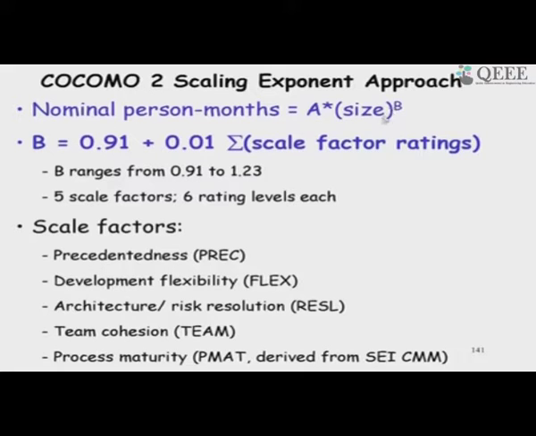So, the person month will be low here. It can be 1.23, where the size will be, the person month will be much larger. So, if we do not have much experience in the software, it will become larger. 0.91 is if all of them are favorable to the maximum.